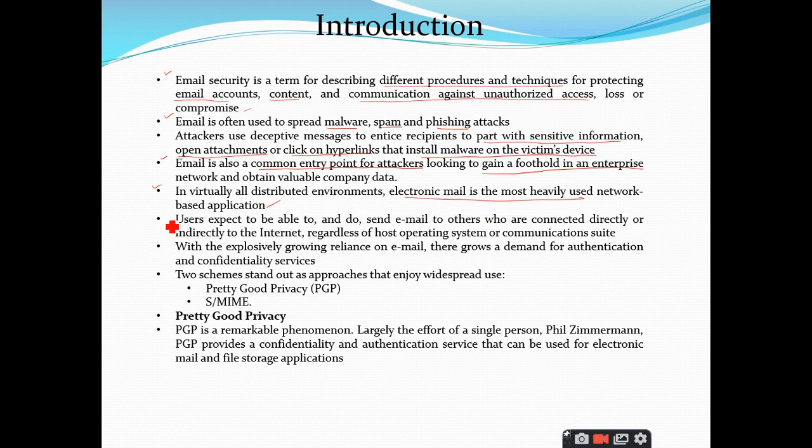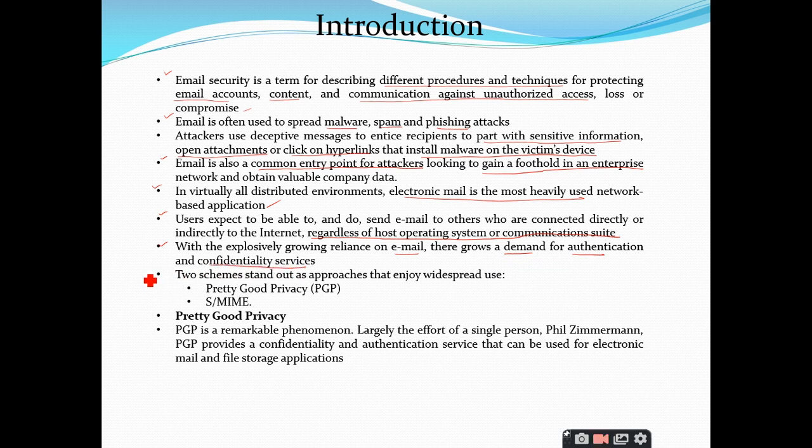In distributed networks, electronic mail is the most heavily used network-based application. Regardless of host operating system or communication suite, one person can send mail to another. With the increasing growth and reliance on email, there is a demand for authentication and confidentiality services.